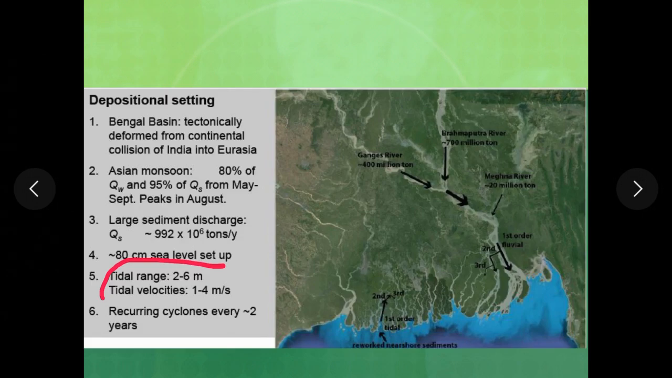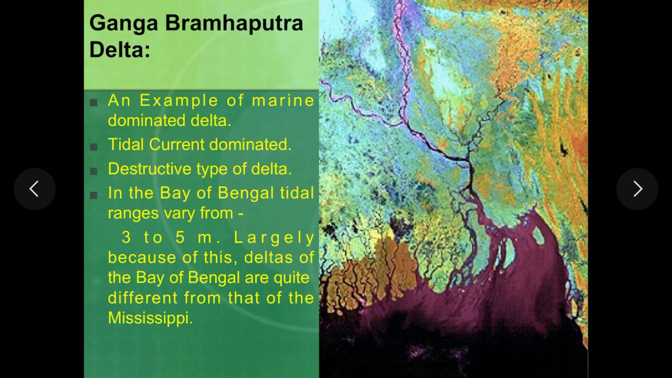In this satellite image you can see the position of Ganga Brahmaputra basin, and it is supposed to be formed as a result of collision of Indian plate with the Eurasian plate, and that is also the reason for the building up of Himalayas. Apart from this, one important thing that you need to see here is the tidal range. The tidal range of this Bay of Bengal is 2 to 6 meters, and that is the reason this is a marine dominated delta.